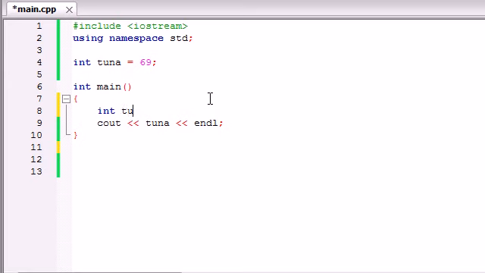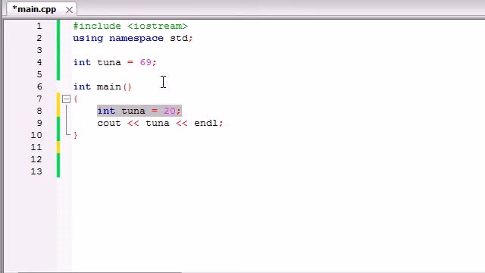What if a user did something stupid like this? They made a variable called tuna outside main, so of course main has access to it, but they made another variable called tuna that's inside main as well. So main can access that one too. So now when you try to print out tuna, it has a choice.